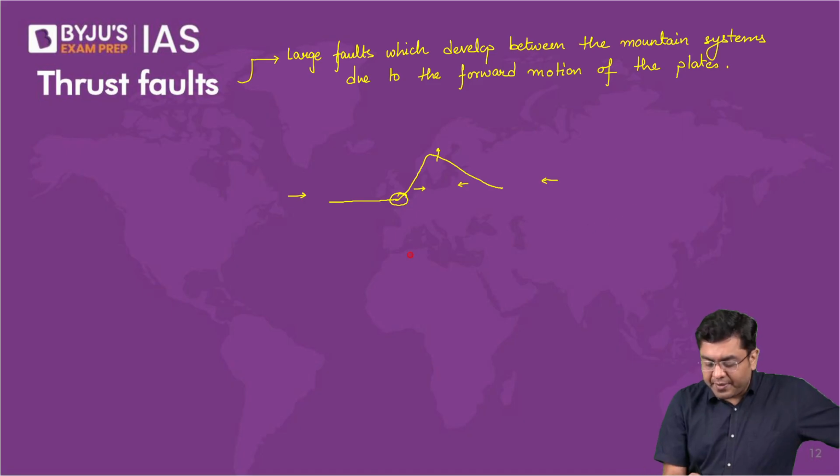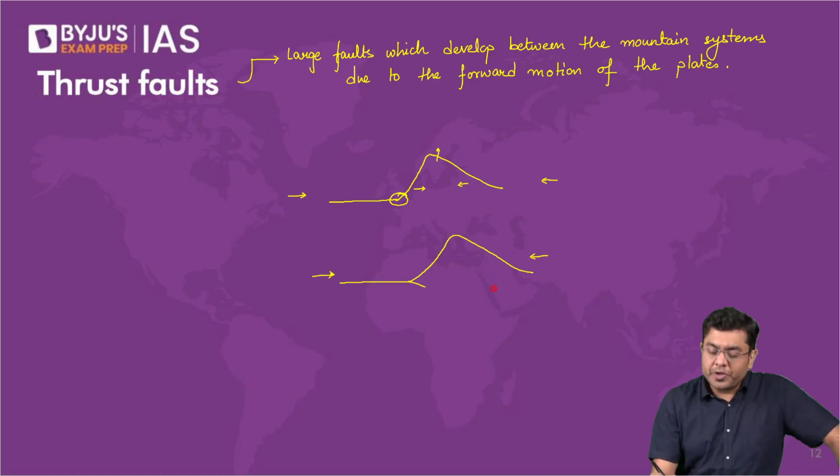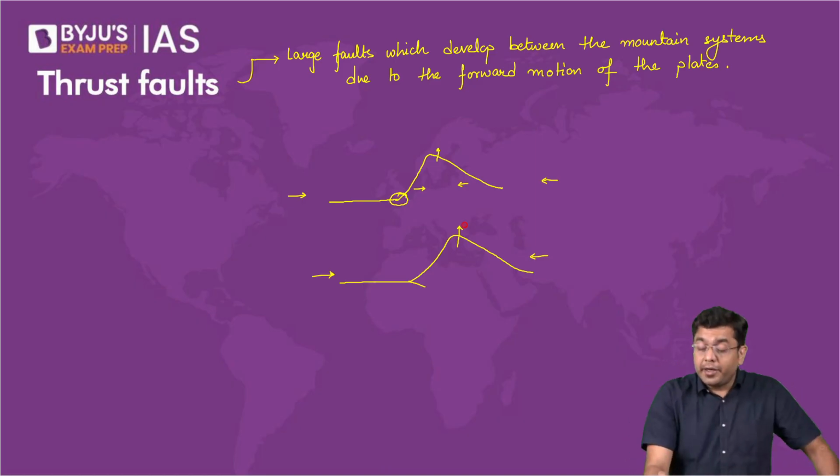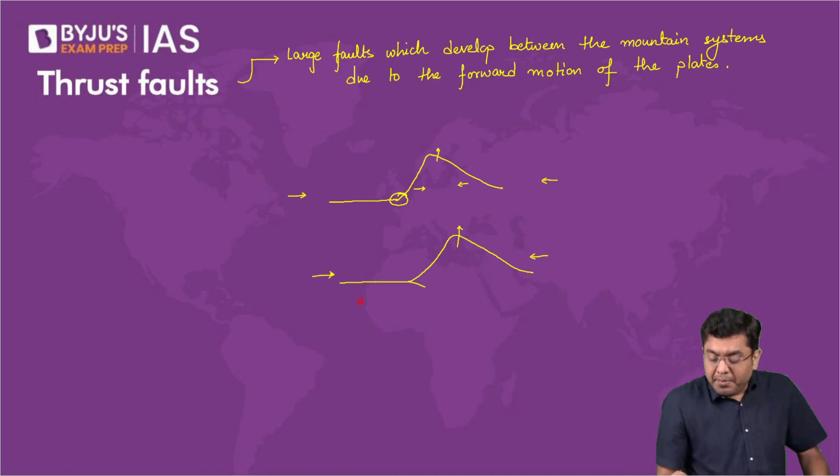Now, the further push which was happening continued to compress this already formed mountain. The mountain continued to get narrower. And then, meanwhile, there was a point of resistance created here as well.